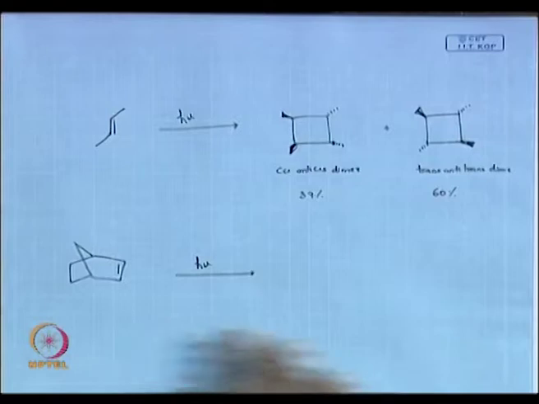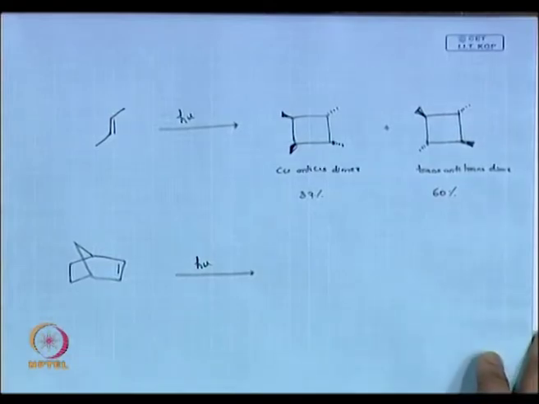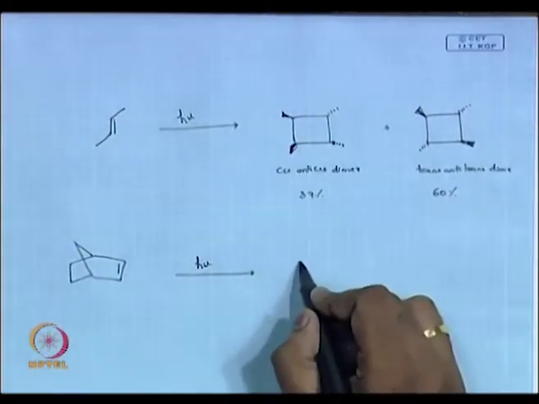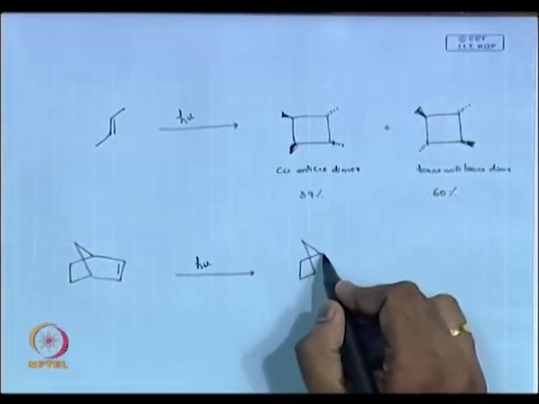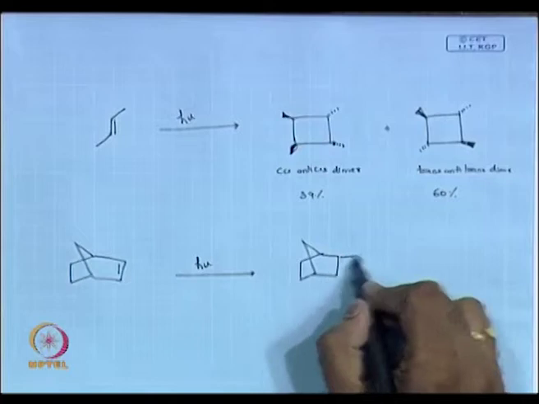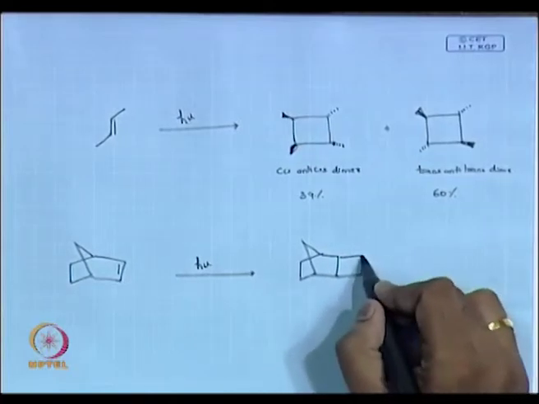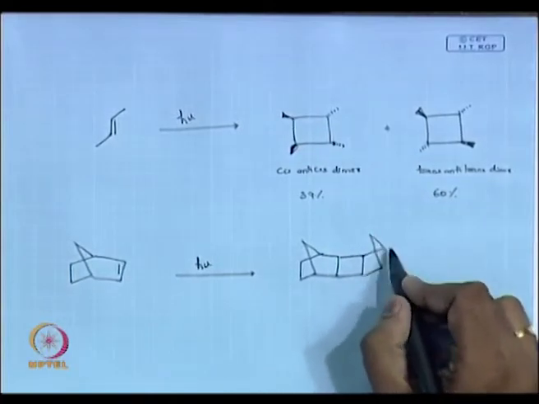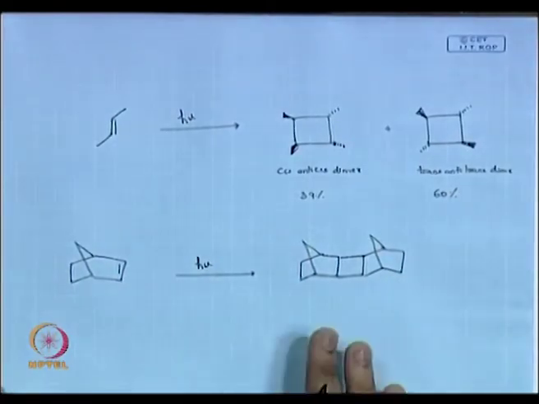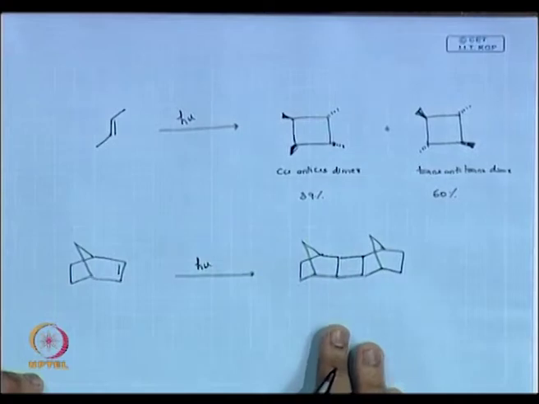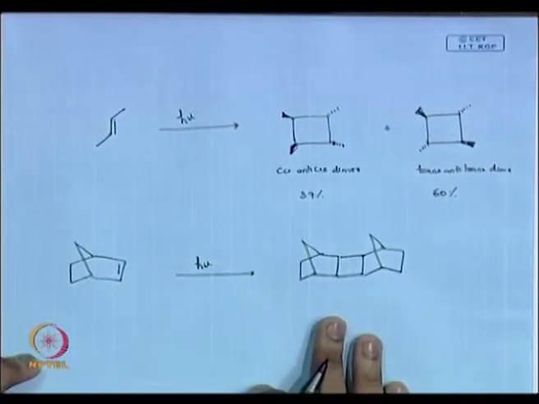So, what happens here? What product can you think of? So, you say that I got this product, okay. You think this is the only product that will be formed.